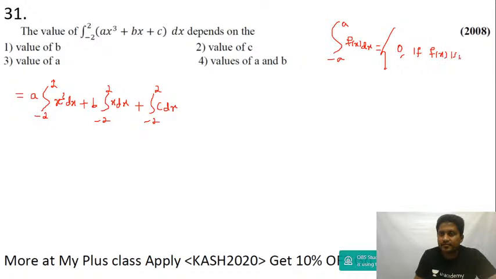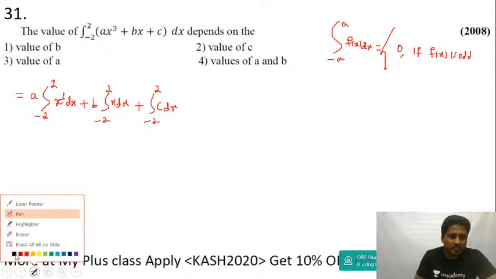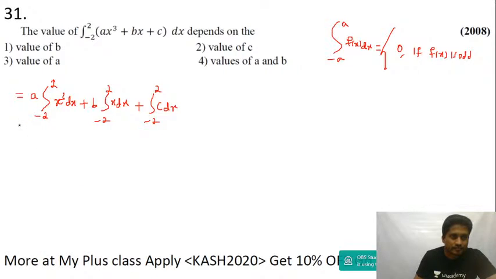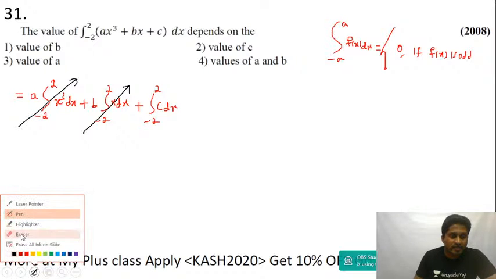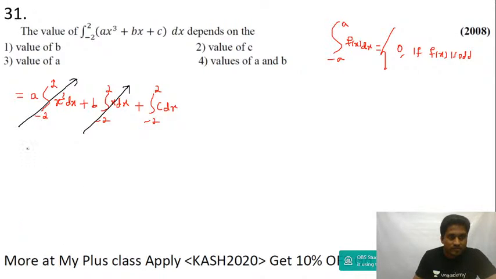This is 0 if f(x) is odd. x cube is an odd function, guys. If x cube is an odd function, obviously this will be 0. x is an odd function, so this will be 0. Alright, integration of cx will be equal to integration of c dx.